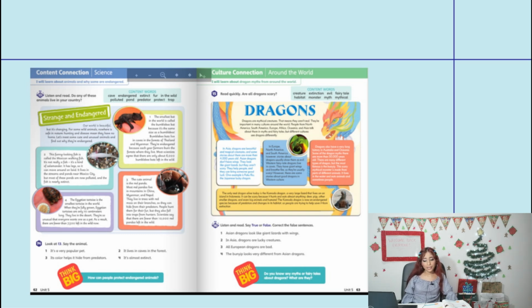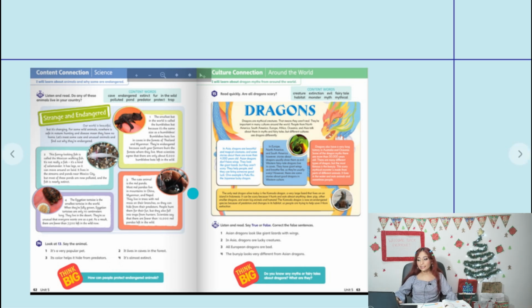Wow, it's pretty sad. Activity 14 says, look at 13, say the animal. Number 1 said, it's a very popular pet. You're going to write if it's a bumblebee bat, if it's a Mexican walking fish, if it's an Egyptian tortoise, or if it's a red panda. Number 2, it lives in caves in the forest. Number 3, its color helps it hide from predators. Number 4, it's almost extinct.